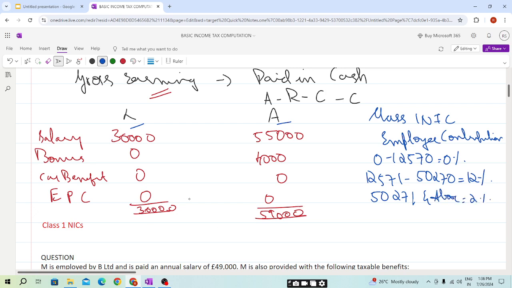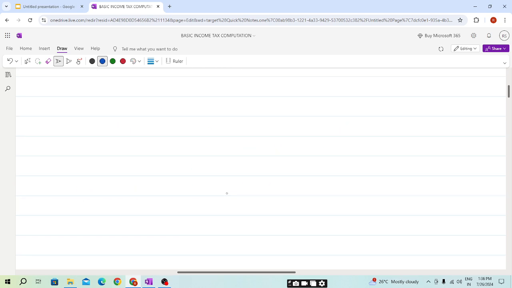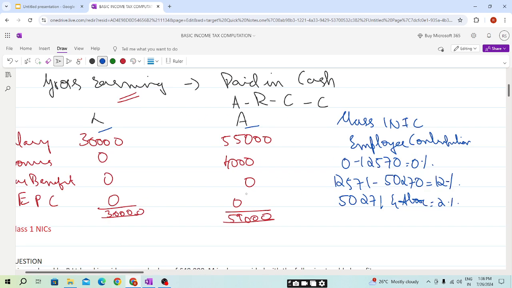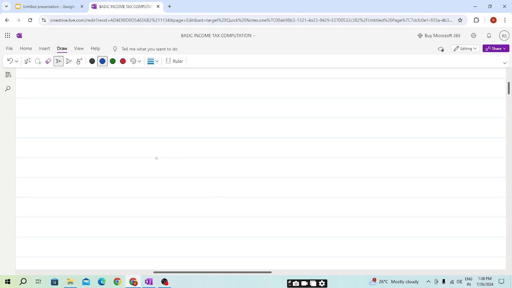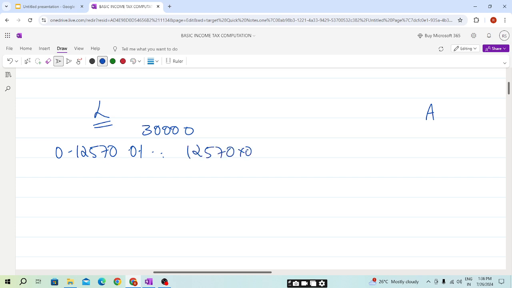Now students, let's take the example of L. Class 1 employee NIC will be payable on gross earning, and the gross earning of L is 30,000. From 0 to 12,570, it will be 0%, so 12,570 into 0 is 0. Then 12,571 to 30,000 is at 12%.